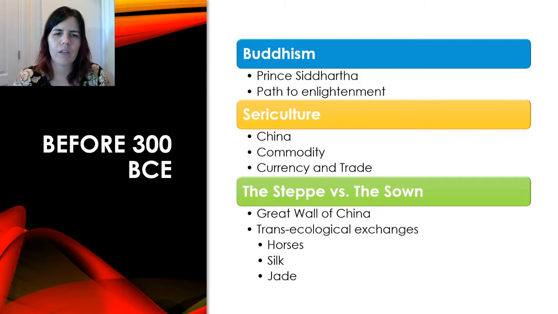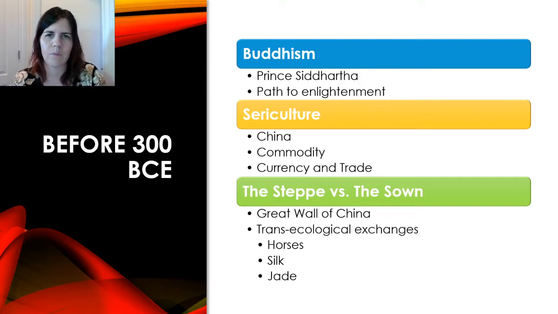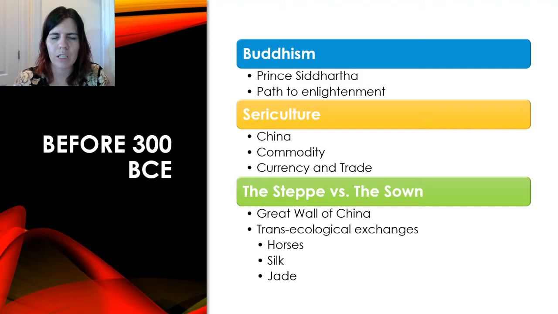Before 300 BCE, Buddhism started in around 600 BCE, and it was started by an Indian prince, Prince Siddhartha, and he taught people the path to enlightenment, and it became a major religion. Sericulture was only found in China at this time, and silk became a major commodity, and they used it as currency and for trade.